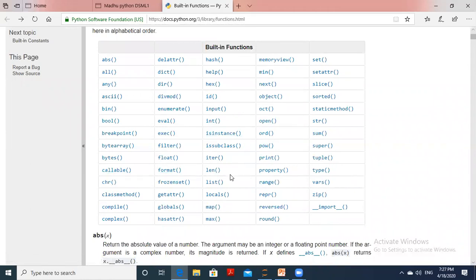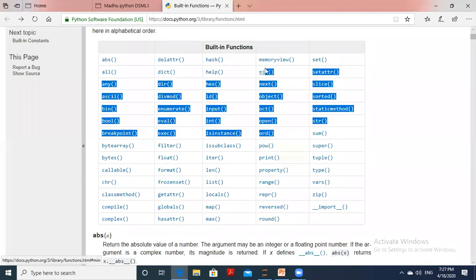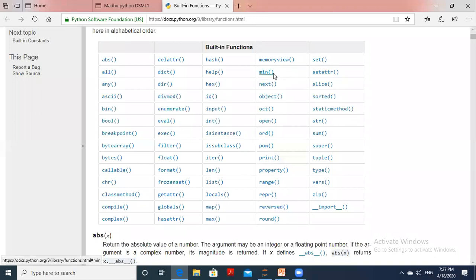Maximum we used, minimum we used, range we used, and others. Some more functions can also be used in practice programs or statements in Python. So here, min. We can use help also. So these are the built-in functions for executing a statement directly in Python.